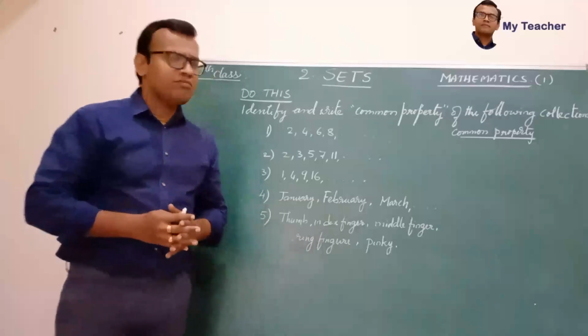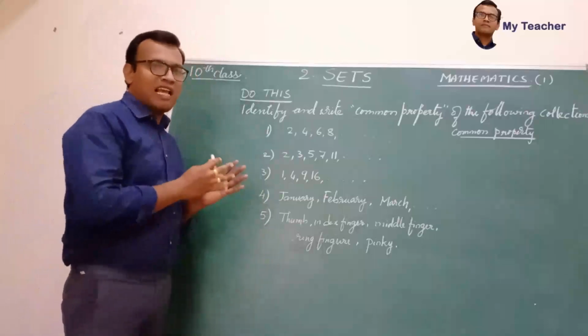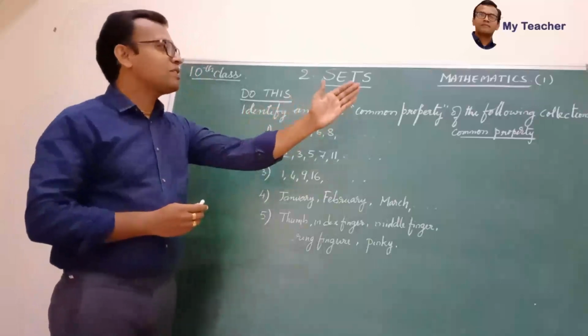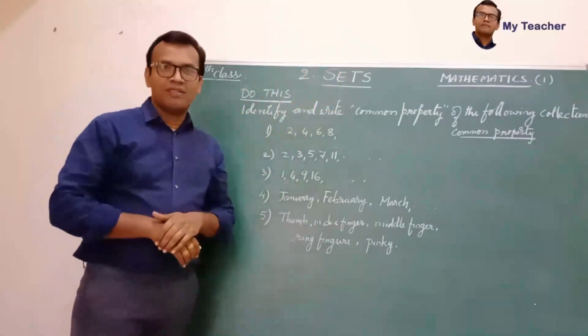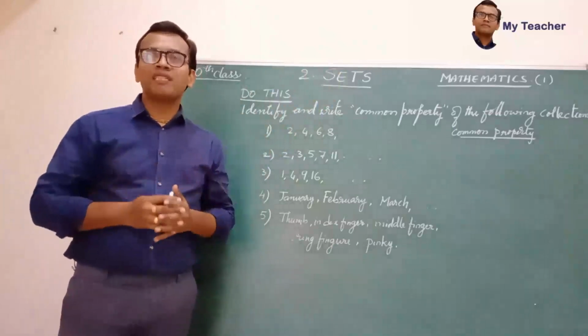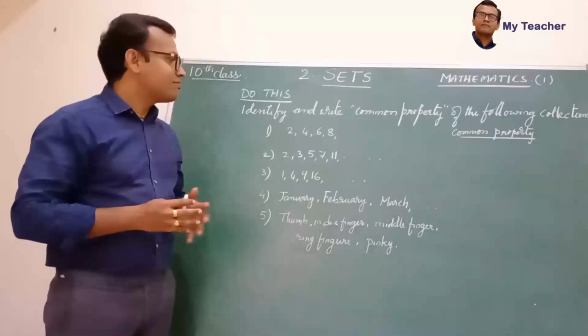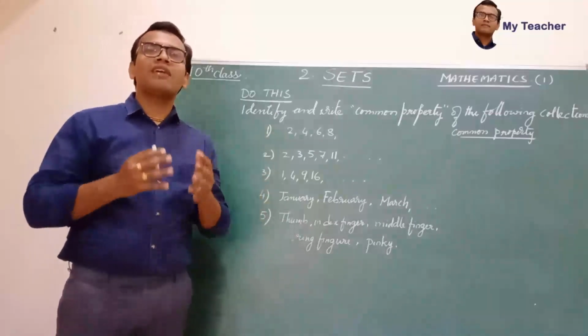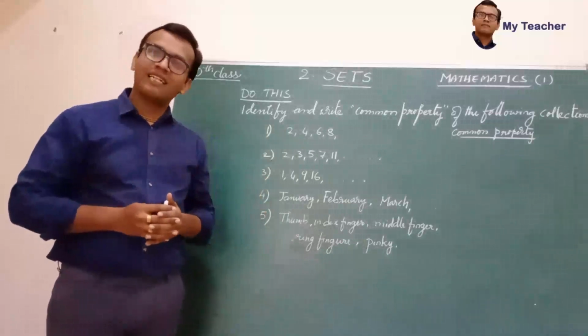So children, now let us see one task. Identify and write the common property of the following collections. Previously we have seen the collection of numbers that we use in mathematics. Now here some collections are there, and we are asked to write the common property of that collection.